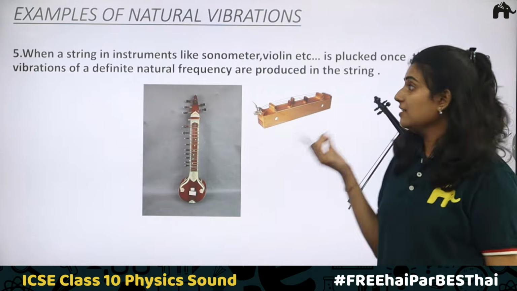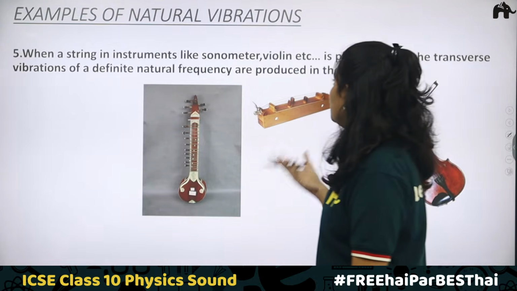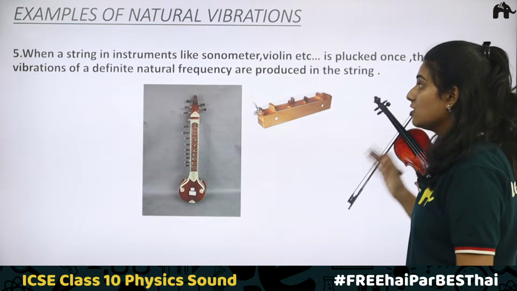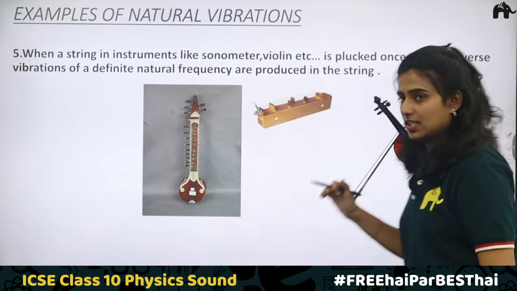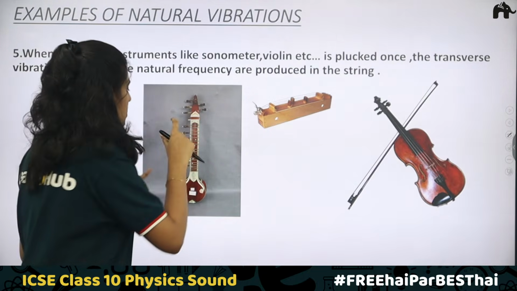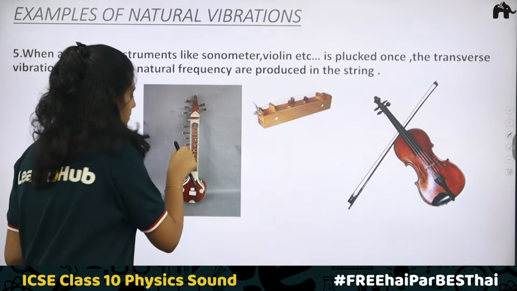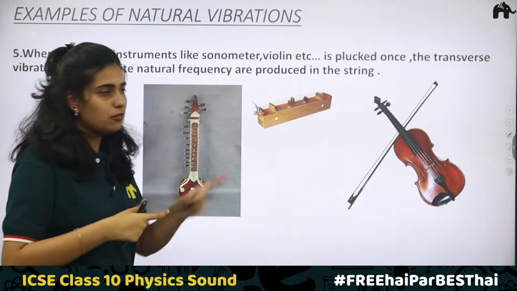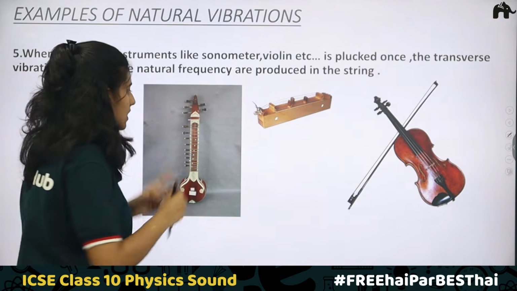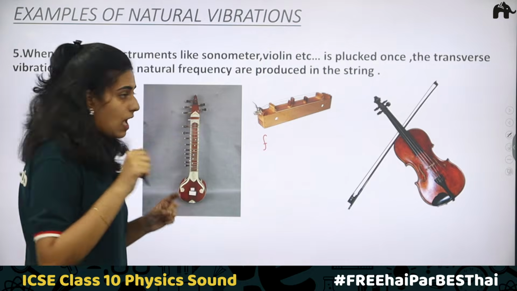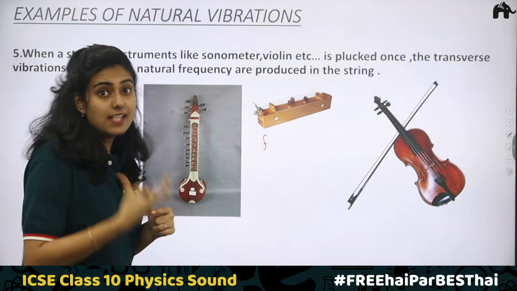Fifth one, when a string instrument like a sonometer or violin is plucked once, transverse vibrations of definite natural frequencies are produced in the string. You might have played these instruments. People who use musical instruments will know that at different places you get different notes. The sound produced will be different for all these instruments. When you just pluck a string, it starts vibrating with its natural frequency.